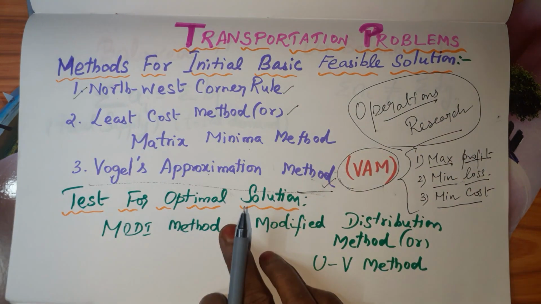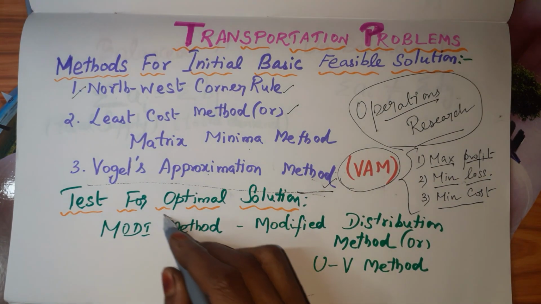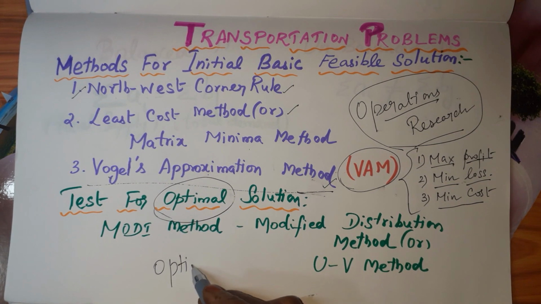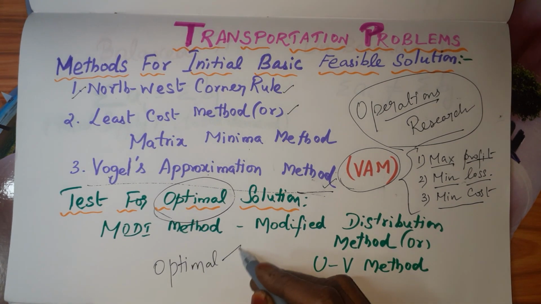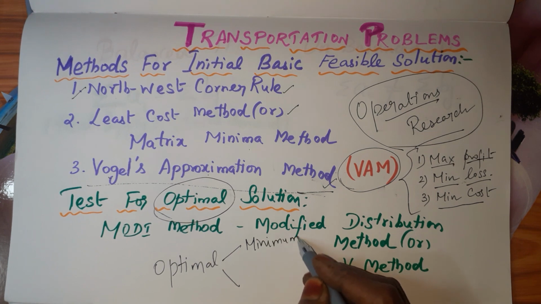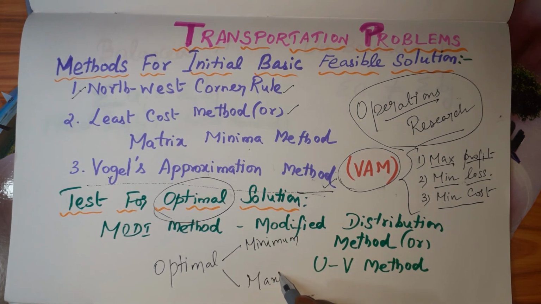Okay. Now come to the final solution, that is the optimal solution. In OR, this word optimal has two meanings. One is minimum, the other one is maximum. It depends upon the situation. It takes any one meaning.